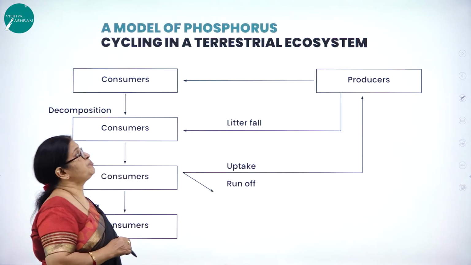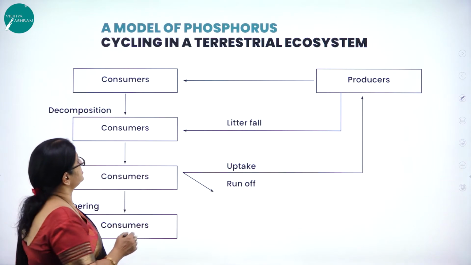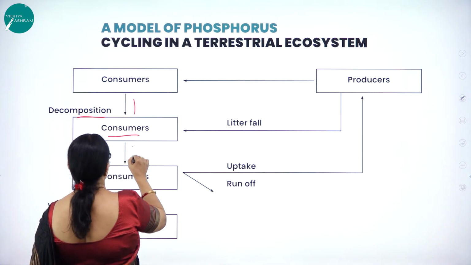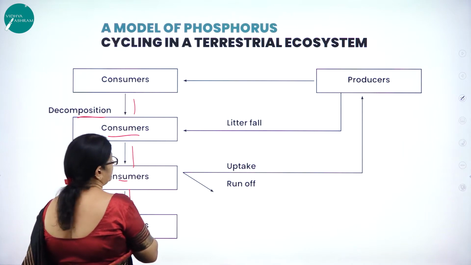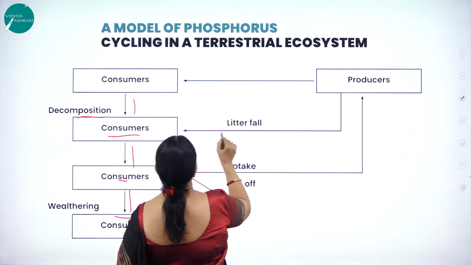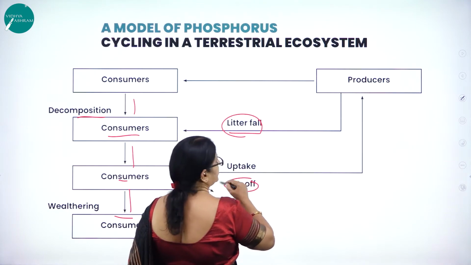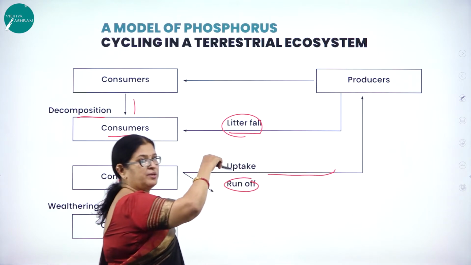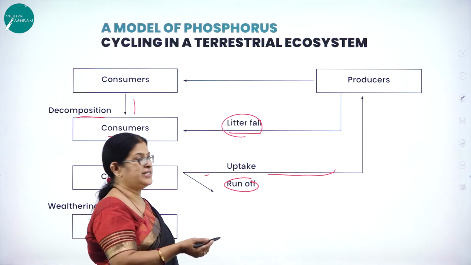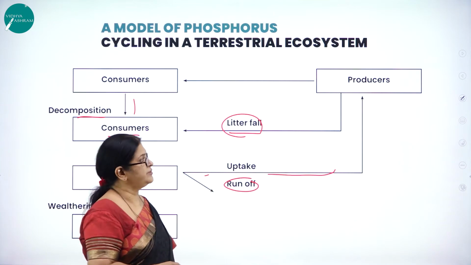So that is about the phosphorus cycle and the model of phosphorus cycle in a terrestrial ecosystem. Here you can see the consumers, so decomposition of the consumers and the weathering of the rock. So here, as you know, they are the producers. So producers, litter fall, then the uptake, runoff water, it goes back to the plant. So the plants utilize the same soil solution containing phosphates, and that is eaten by the animals, that is a consumer. So this is how it is cycled back.